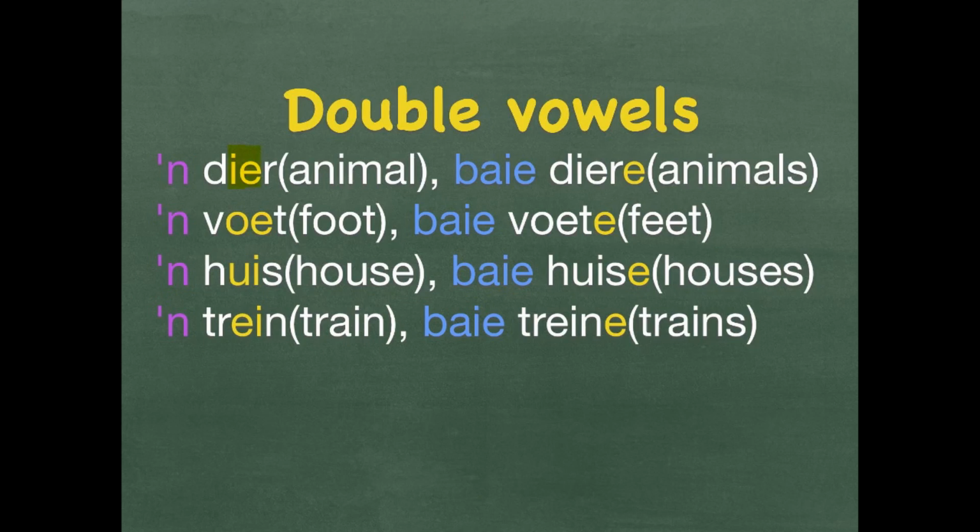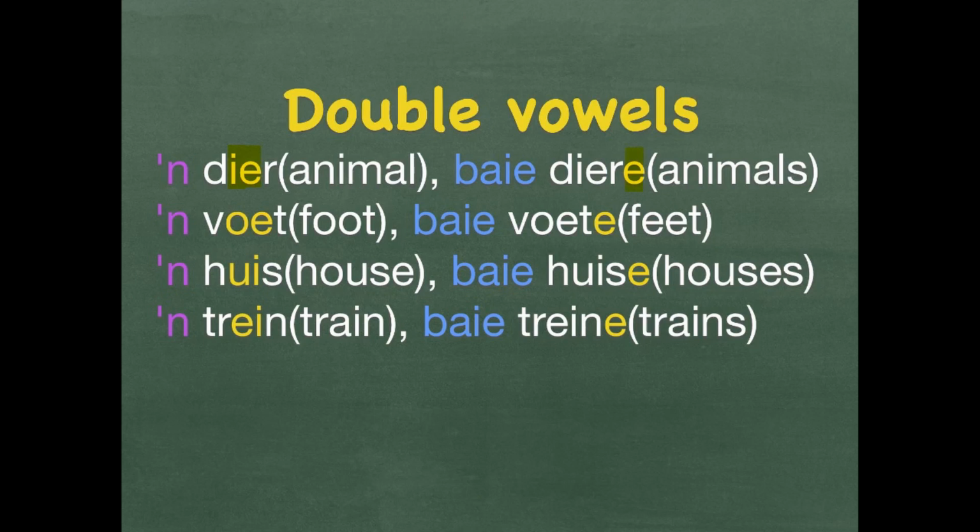The word dier, a dier, is one animal. Baie diere is more than one animal. For all of these double vowel sounds, you only have to add an E at the end to make it plural.